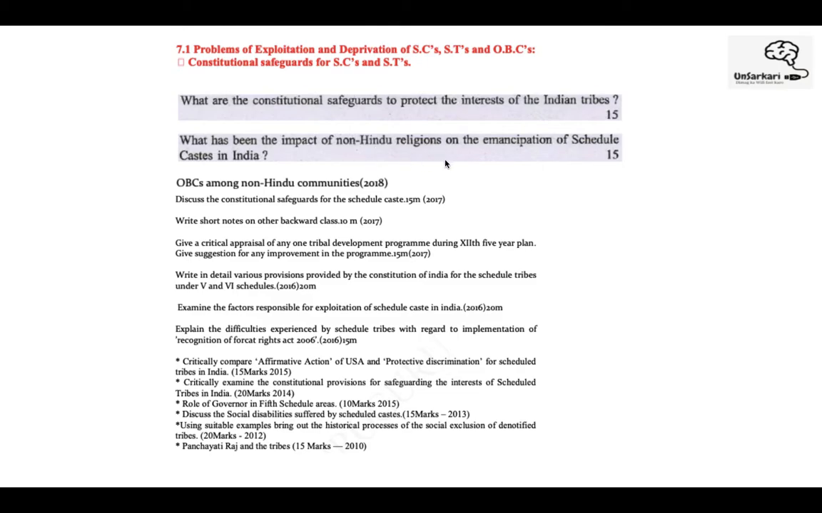Non-Hindu religions, so other religions: Islam, Buddhism, Jainism, Christianity, on emancipation of scheduled castes. Okay, 15. This is a 15 marker. This was in 2019. Next, OBCs among non-Hindu communities. So you have to write a brief about who are OBCs, what is their population.